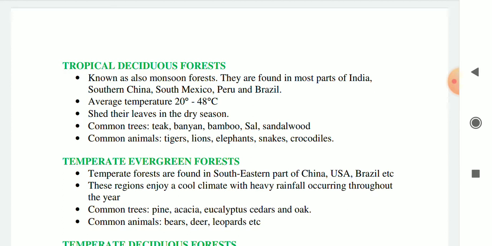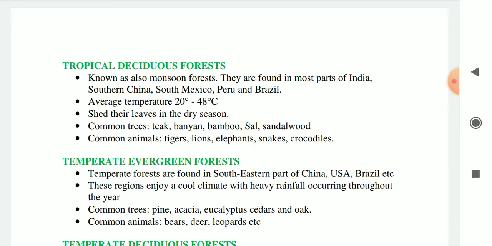Okay, and tropical deciduous forest trees shed their leaves in the dry season. And some common trees which you can find in the tropical deciduous forest are teak, banyan, bamboo, sal and sandalwood. And some common animals which you can find there are tigers, lions, elephants,